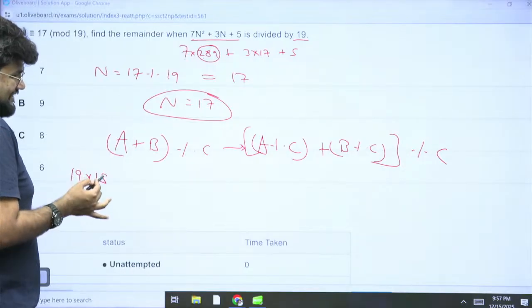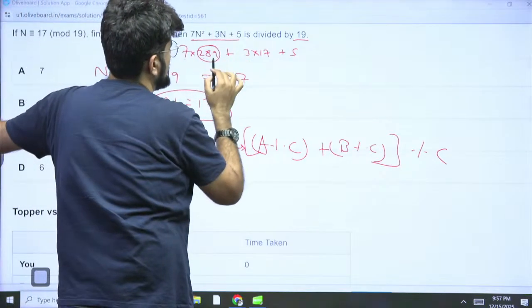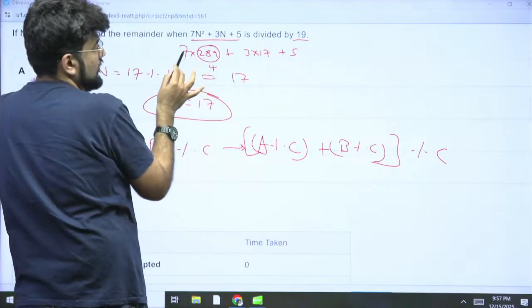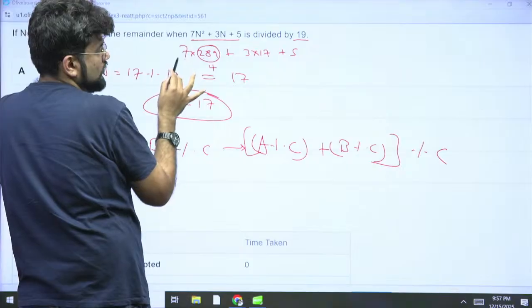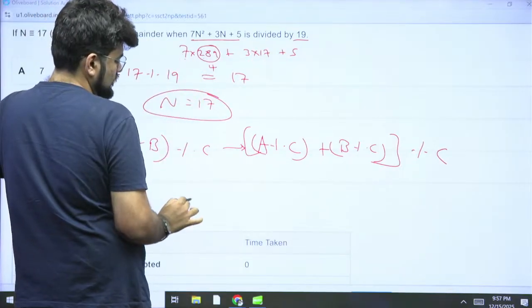190, 95, 285. Correct. Cool. So 285 means 4 is the remainder here. Now this 7 will definitely be a remainder because it's less than 19. So 7 into 4 is 28. Right away you can do this.